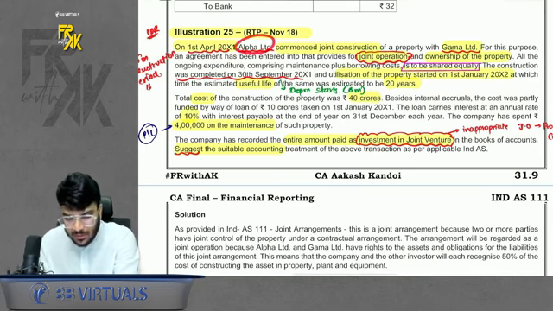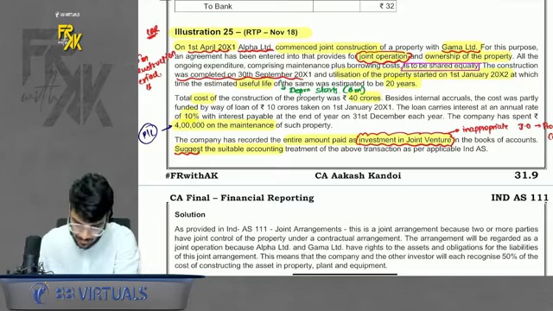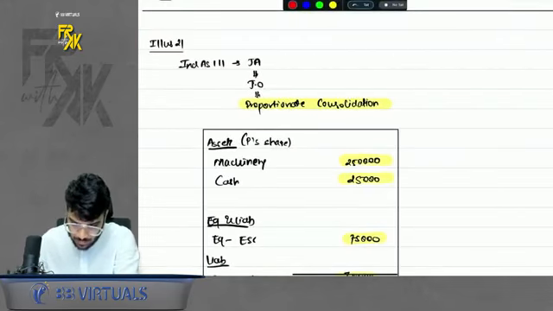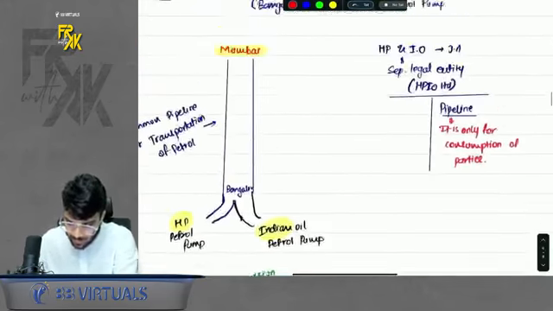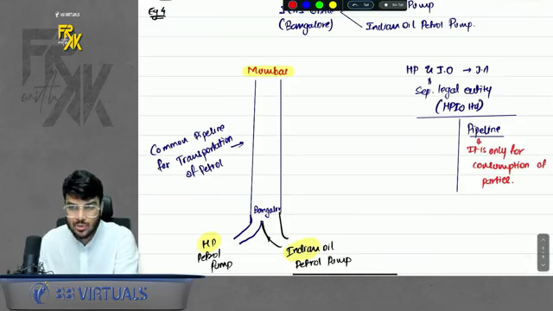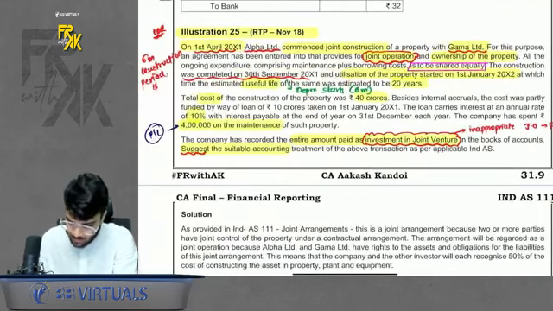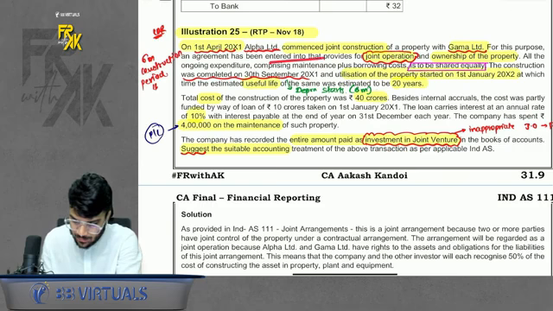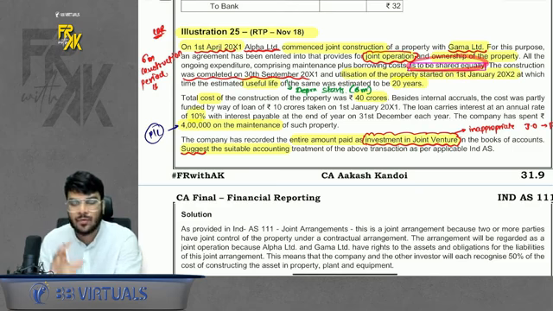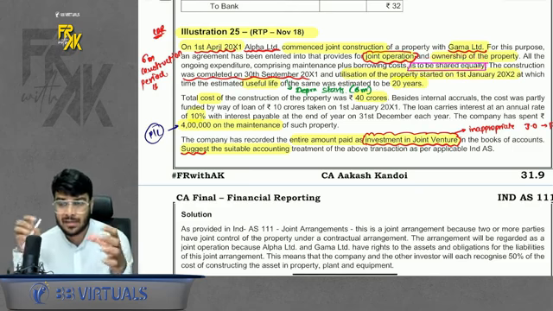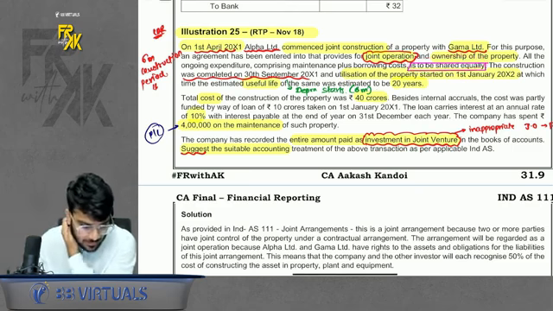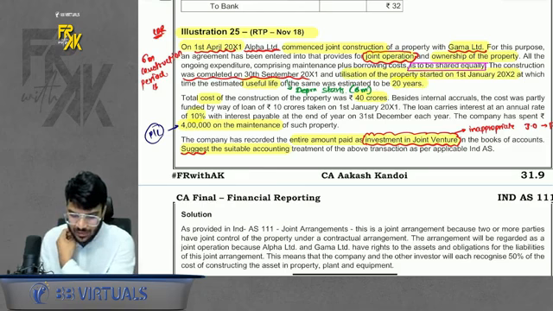They had mentioned that there are two companies, Alpha and Gamma. They want to commence a joint construction of the property. It is very much similar to, remember, two petrol pumps coming together and building a common pipeline. So it was a joint operation. They've clarified also, for this purpose, an agreement is entered into that provides for joint operation, ownership of the property, and the share is equal. So whatever asset, liability, income, expenses, they will share equally. Then they have said that we started the construction on 1st April. It got ready on 30th September.